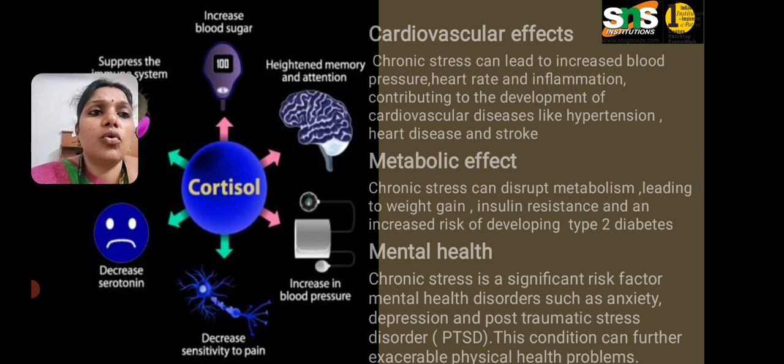The cardiological function may be affected because of this, and the serotonin hormone is automatically decreased because of stress.